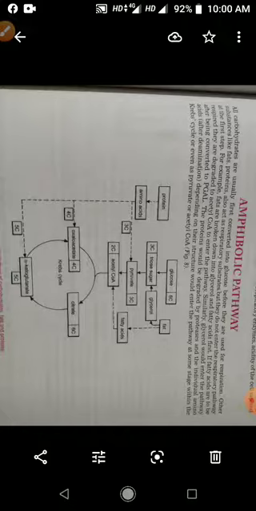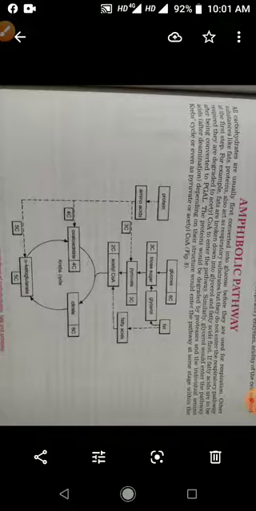Glucose is used for respiration as respiratory substrate. Sometimes glucose is not present in the body in sufficient quantity, then fat and proteins act as a respiratory substrate.